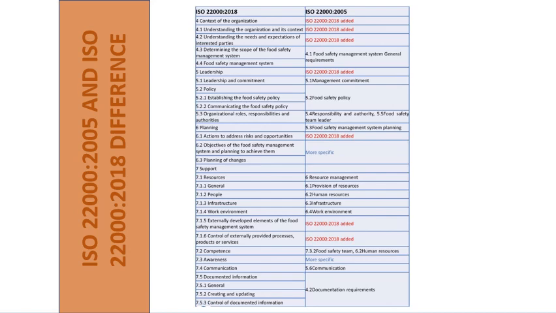The context of the organization, understanding the organization and its context, understanding the need and expectation of interested parties, leadership, action to address risk and opportunities, externally developed elements of food safety management system, control of externally provided process, product or service. So these are the things that are added to ISO 22000 2018 when compared to ISO 22000 2005.